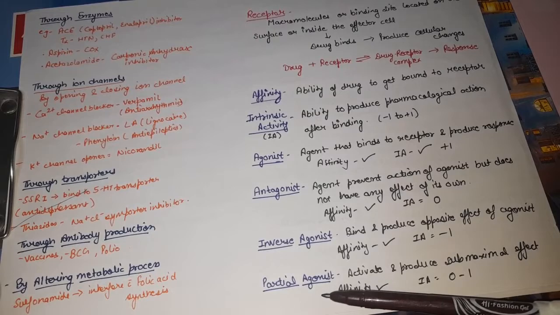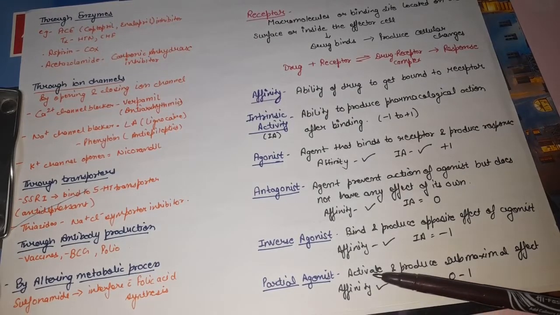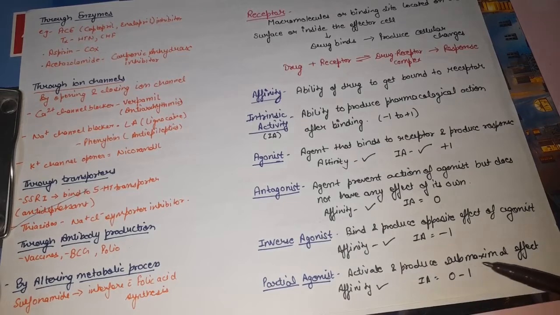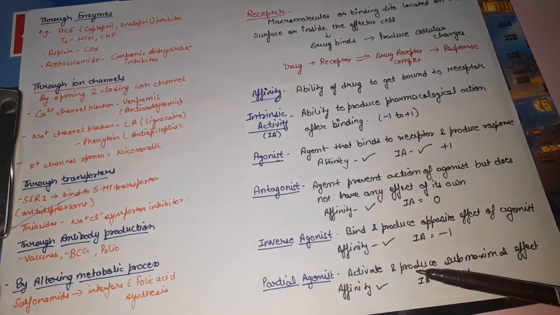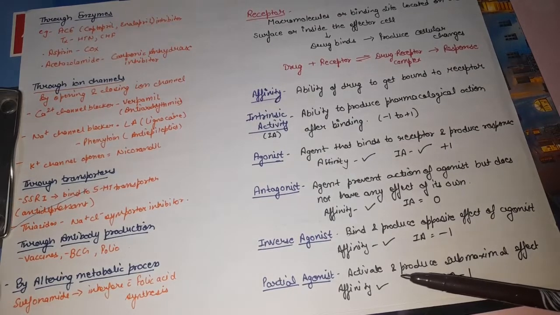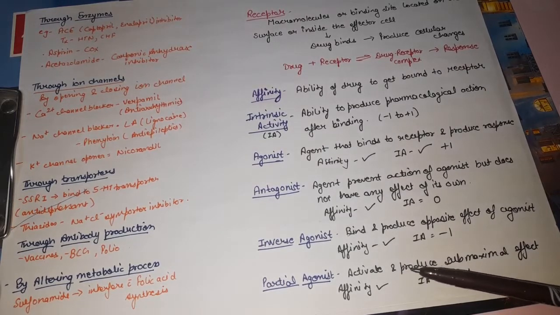Next are partial agonists. Partial agonists activate the receptor, meaning they bind and produce a submaximal effect. They are also a type of agonist, but if a full agonist is present then they will show a negative effect, but if the agonist is not there, then they show a positive effect.